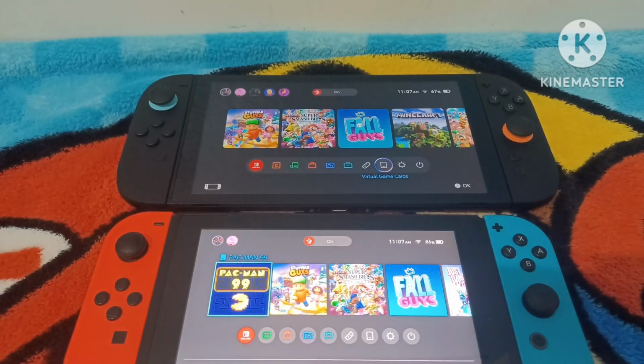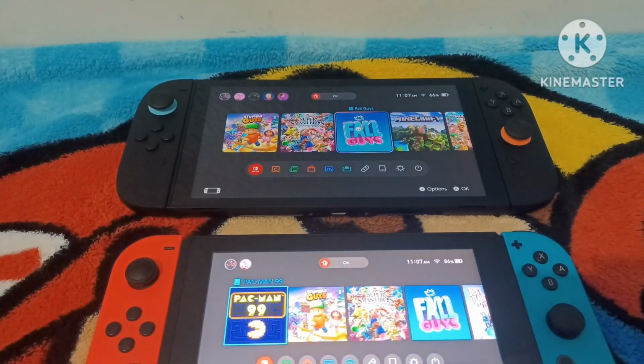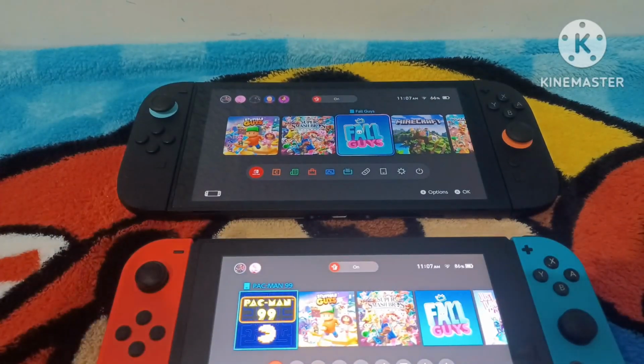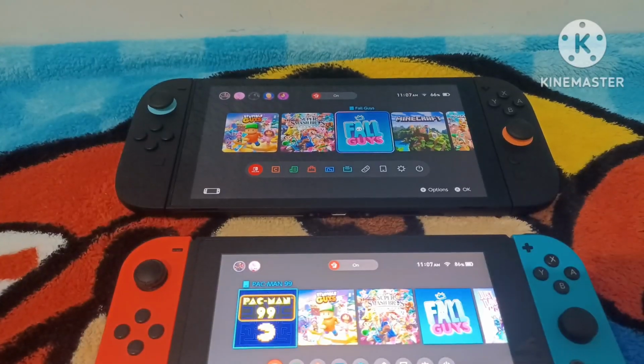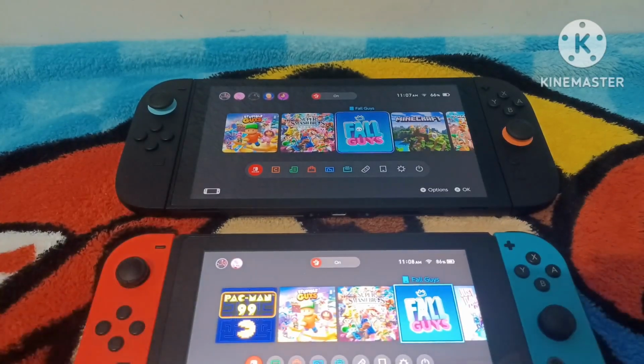Now the next one is going to be a little bit of a tough one. Let's say I want to play Fall Guys and I'm busy playing, and your younger sibling wants to play Fall Guys, but right now you want to keep it, and since you are pretty strict about keeping your consoles and don't want to let your siblings touch it, yes, older siblings, I hear you, but there's a cool trick with free software and purchased virtual game cards.